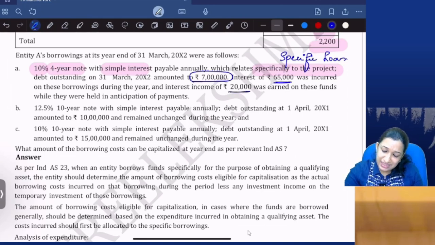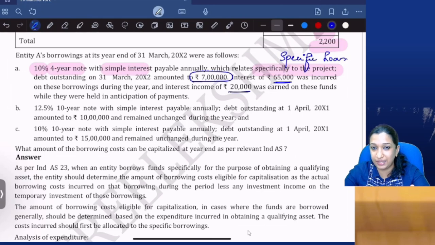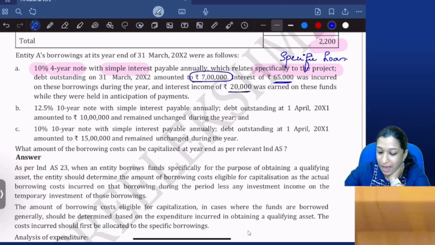Interest income of 20,000 was earned on these funds while they were held in anticipation of payments. So there was a delay in payment. So we had some idle fund which we invested, on which we received an interest of 20,000. So how much is the borrowing cost you can capitalize? I have studied, in case of specific loan, take the actual interest minus interest earned. So the borrowing cost that can be capitalized is 45,000.